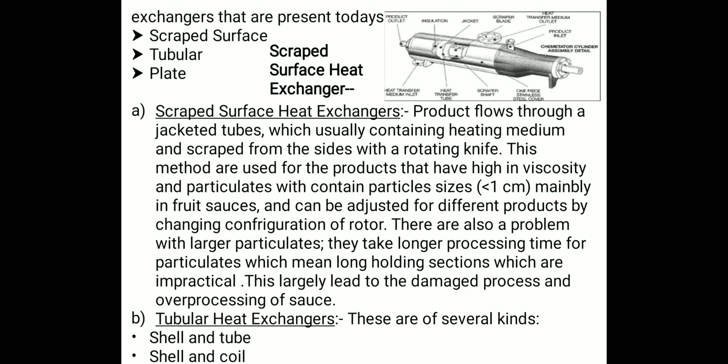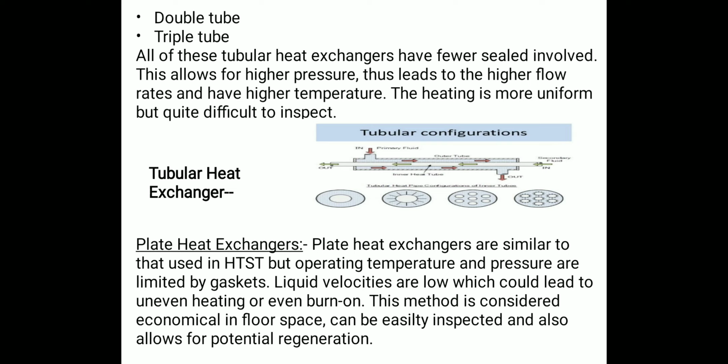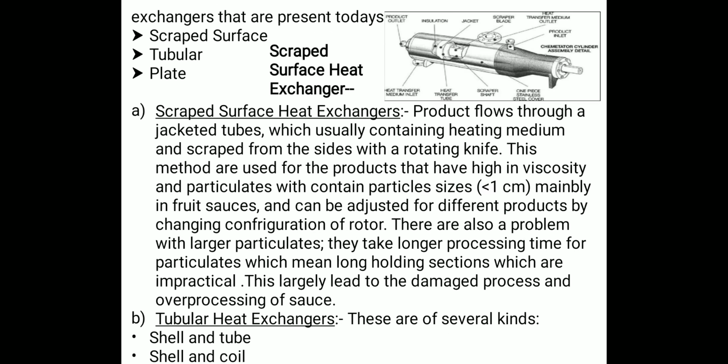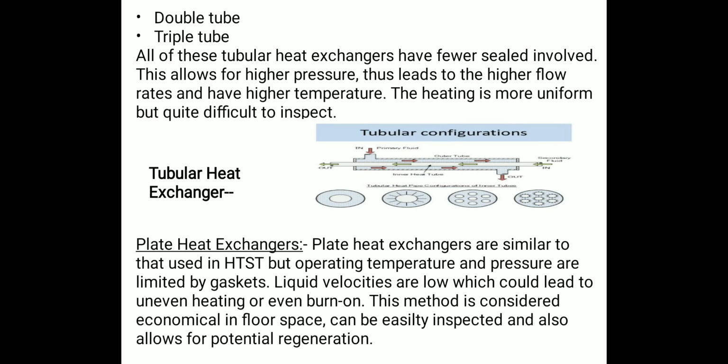After that, the tubular heat exchanger comes in several kinds. The first kind is shell and tube, the second is shell and coil, the third is double tube, and the fourth is multi-tube. All of these tubular heat exchangers have fewer seals involved in comparison to the scraped surface heat exchanger.